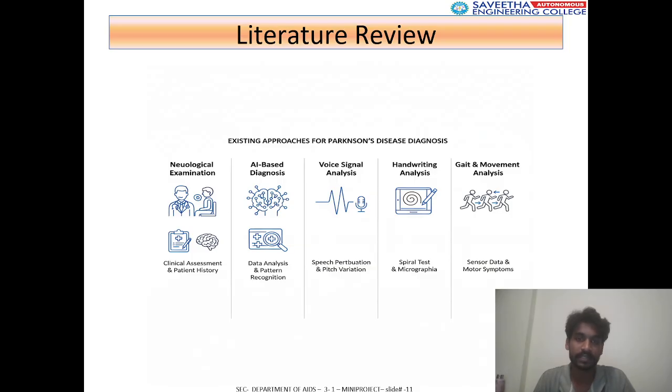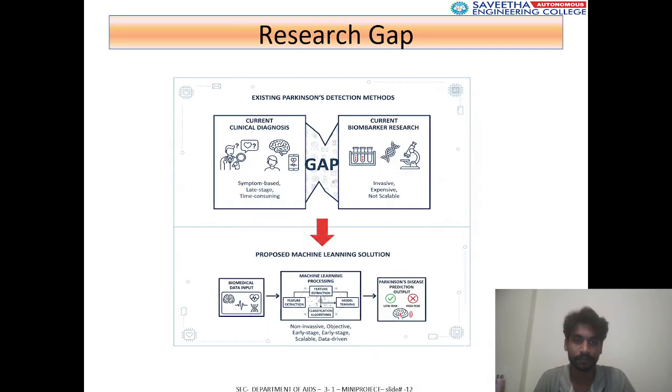We can see this is the literature review. These are the existing approaches for Parkinson's disease diagnosis. The first one is neurological examination, which involves clinical assessment and patient history. Next is AI-based diagnosis: data analysis and pattern recognition, voice signal analysis covering speech perturbation and pitch variation, handwriting analysis such as the spiral test and micrographia, and gait and movement analysis using sensor data and motor symptoms.